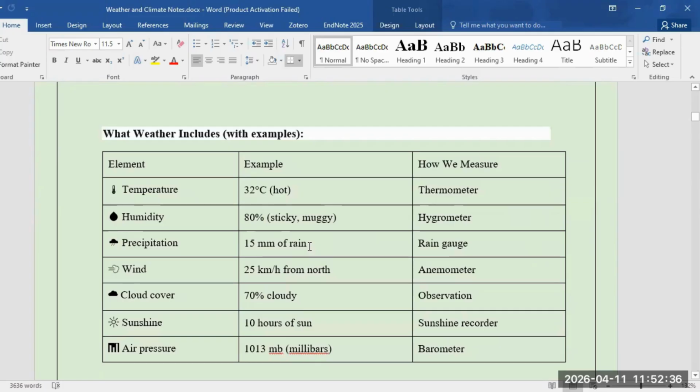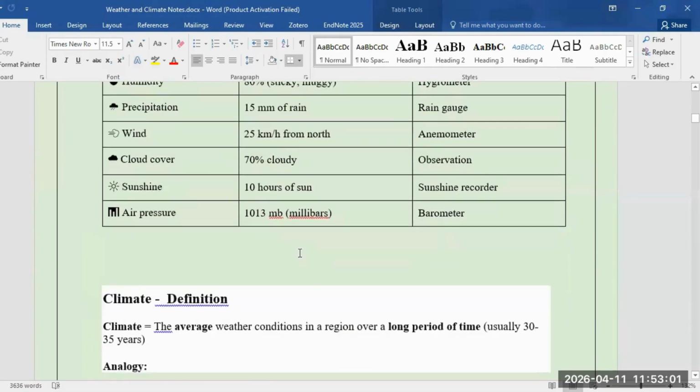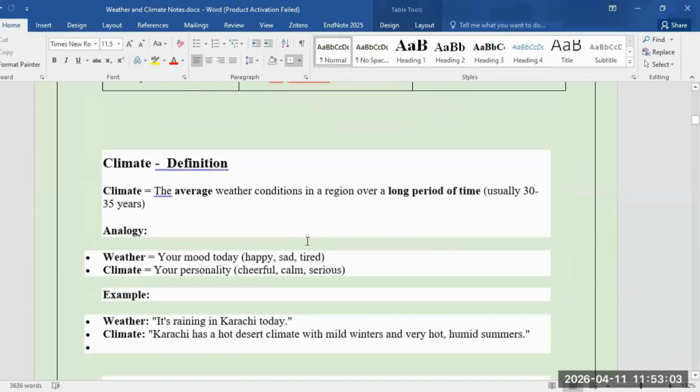How much is that in any area? And then we have wind, which is the amount of air flowing in any area. Cloud cover includes the clouds. Sunshine, if there's sunlight, and air pressure. Air pressure is how much pressure the air is putting on the things on the ground. So these are the important factors that weather includes, or you can say the weather consists of the following things. Then we have climate.